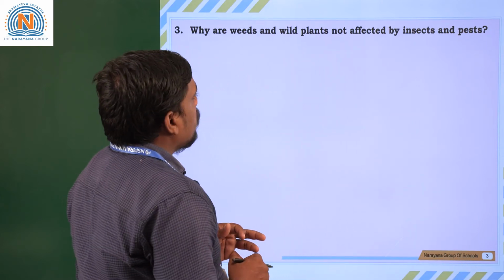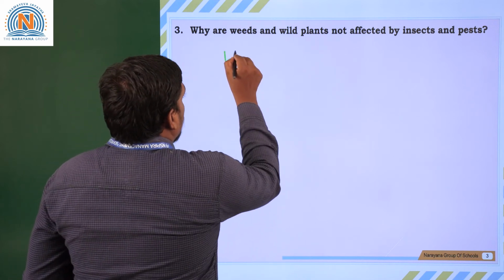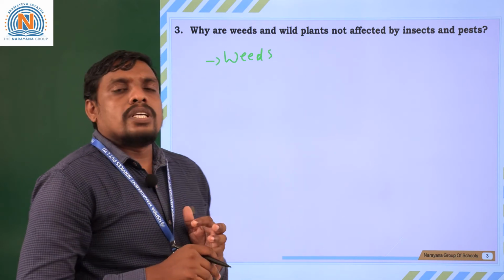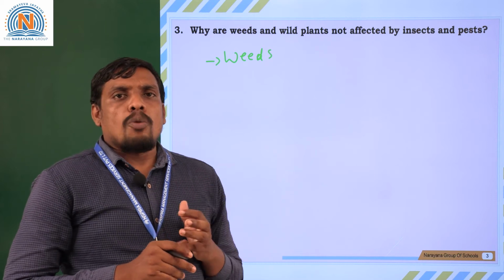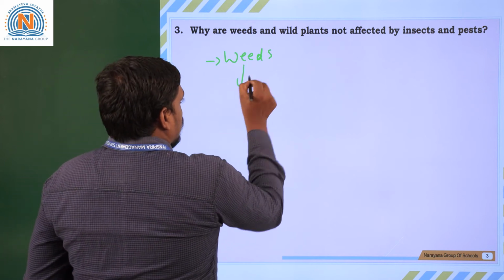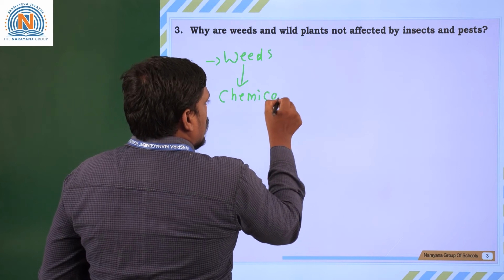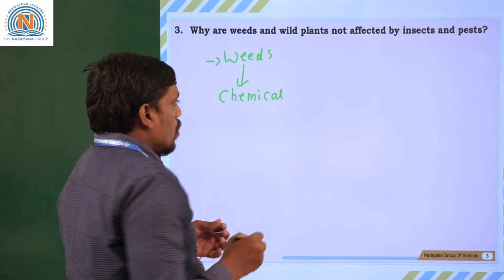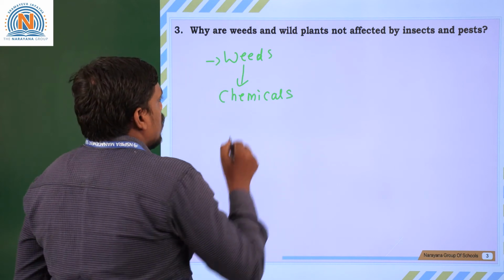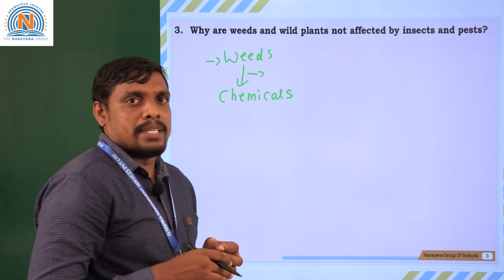Why are weeds and wild plants not affected by insects and pests? Suppose we take the weed plants, the wild plants. Weed plants are nothing but some of the waste plants that are growing in a crop field, called weeds. So weed plants secrete smelly, odor-containing chemicals.